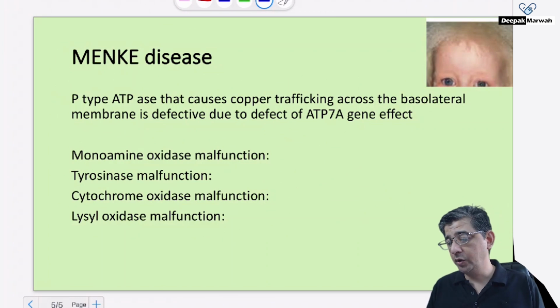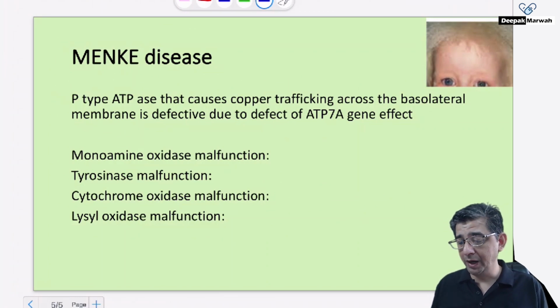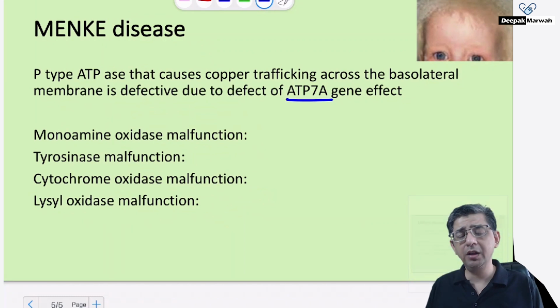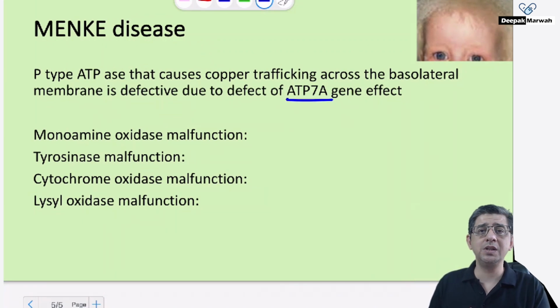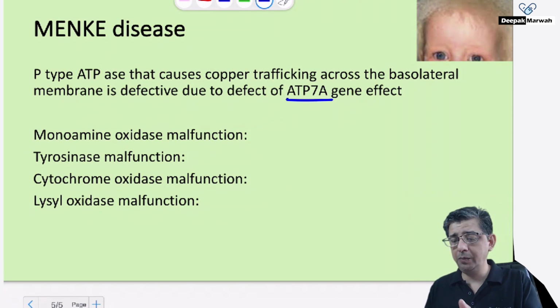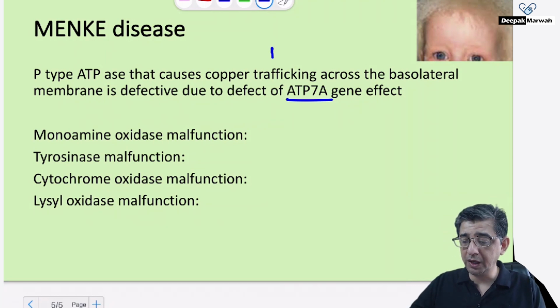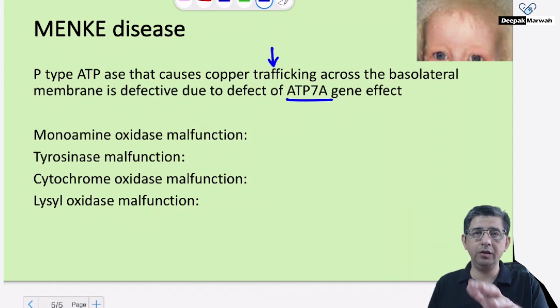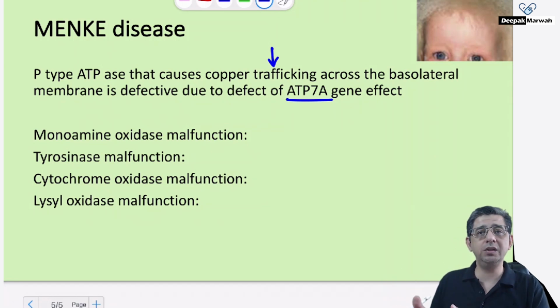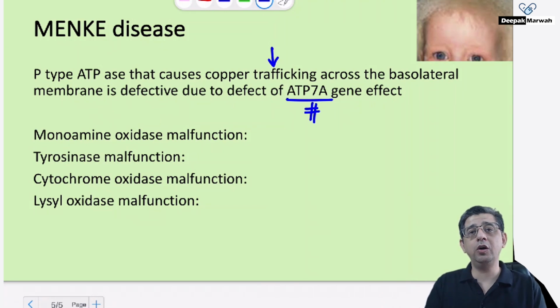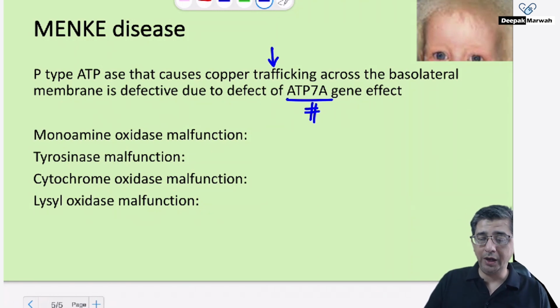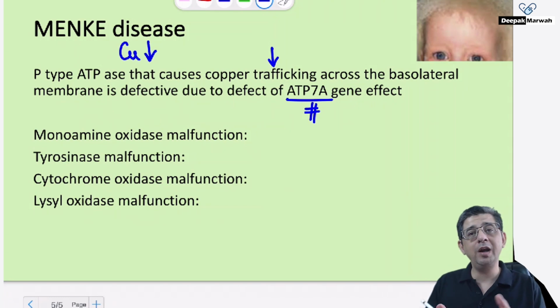Now, before I finish this, a quick look at Menkes disease. Menkes disease is related to ATP7A, and the reason it's causing a problem is that this ATP7A, the P-type ATPase transporter, is responsible for copper trafficking. Trafficking would basically mean, like normally we study drug trafficking, we're talking about copper trafficking, that some of it is absorbed and some is lost in the gut. Because of the defect present here, the absorption is lesser and the loss in the stool is more. I repeat the fact once again. What happens in Menkes is that the ultimate copper that comes into the body will definitely be lesser, and more will be excreted in the stool of the patient or would not be absorbed.